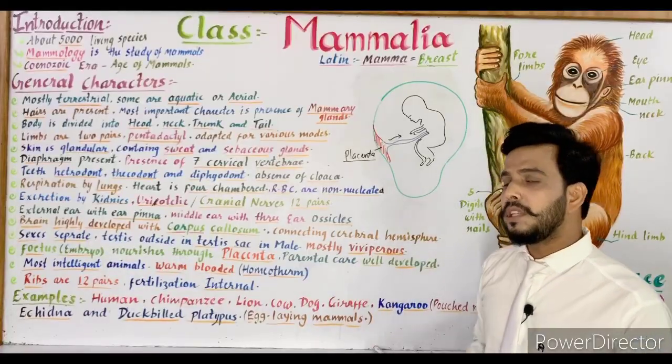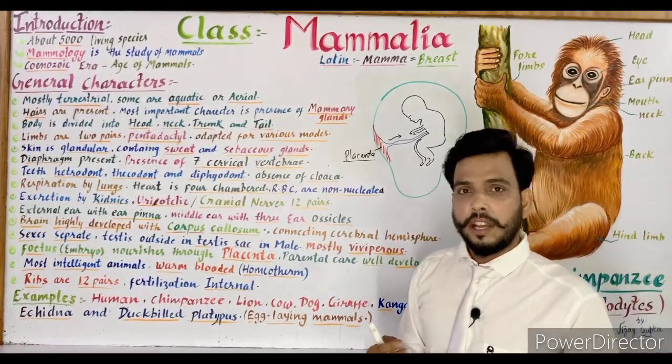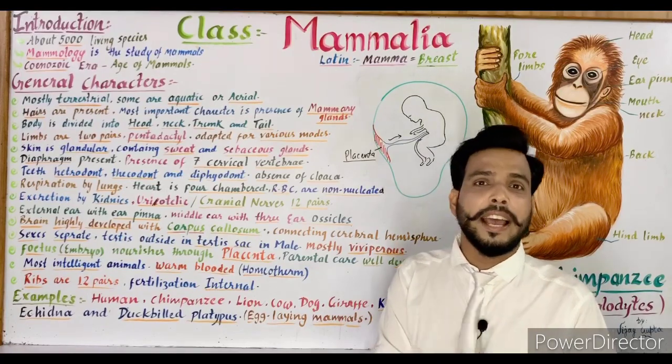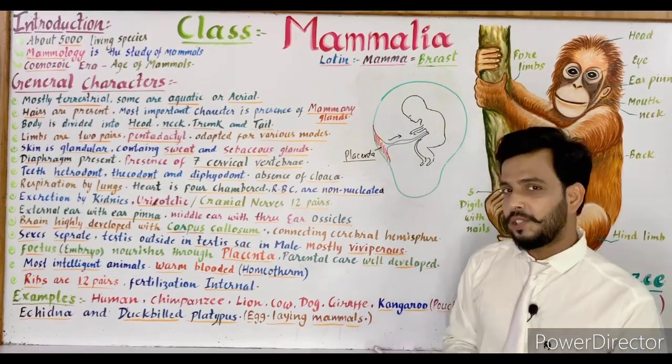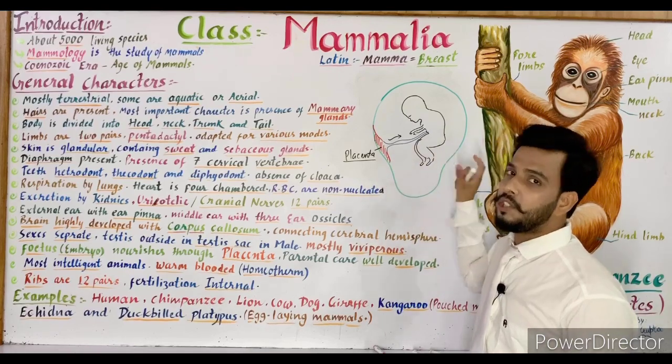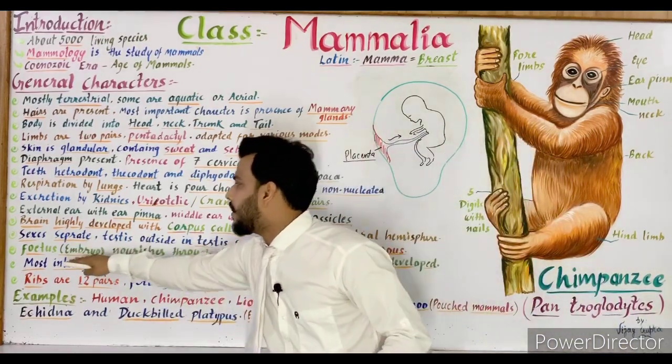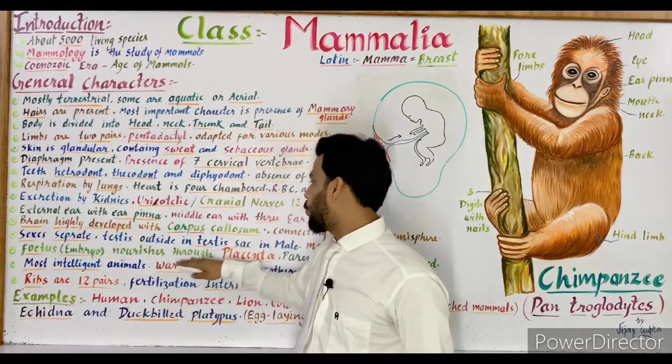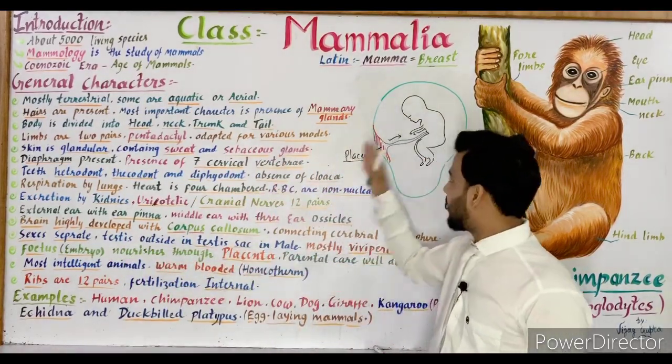So these animals in which the placenta is present are known as placental animals. The placenta is a structure for the nourishment of the developing fetus or the embryo. So the fetus or embryo is nourished through the placenta, as you can see in the diagram.